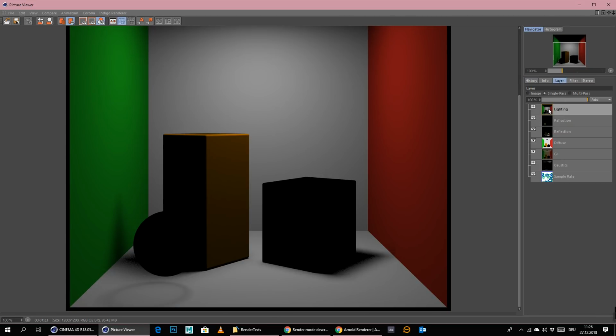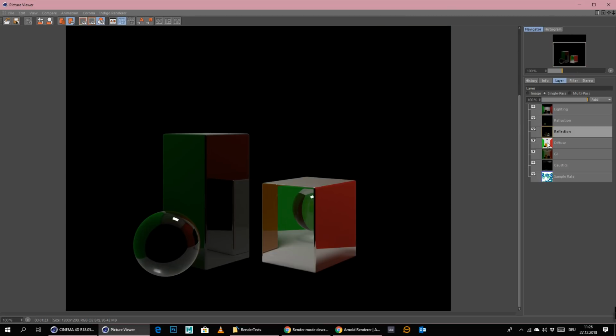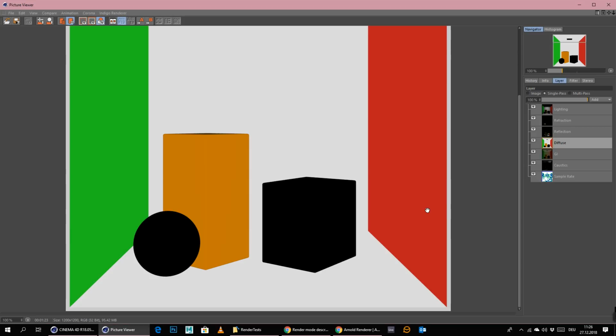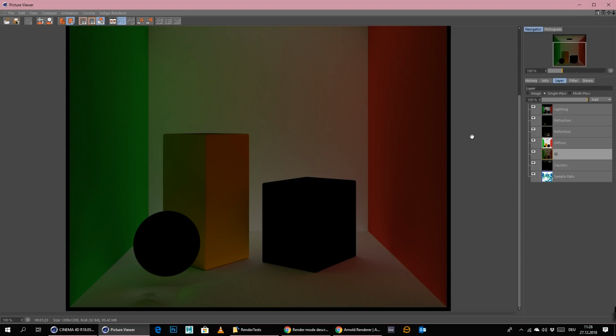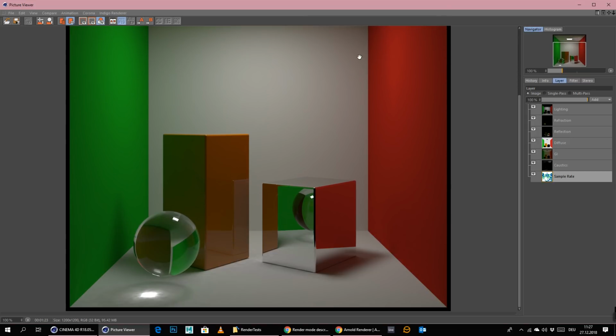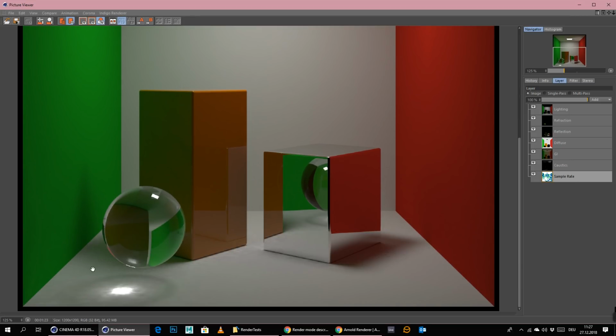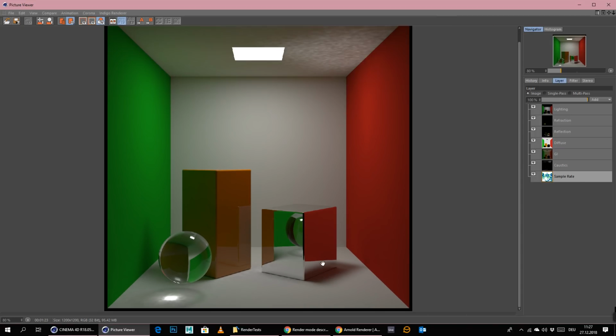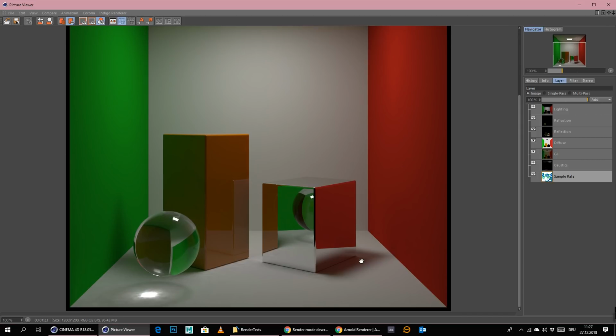I also did activate some layers to look at the noise. As you can see in the light, we would still have some noise. But in this mode, Vray is considering all the subdivisions for the materials, for the lights, for the GI, and so on, all by itself. So this is just simply what Vray does in this mode, so we don't need to change anything. As you can see, it comes out pretty clean. Maybe we still have a little bit of noise here, and also here, but overall, I think I'm satisfied. Yeah, maybe 2 minutes of rendering would be better.